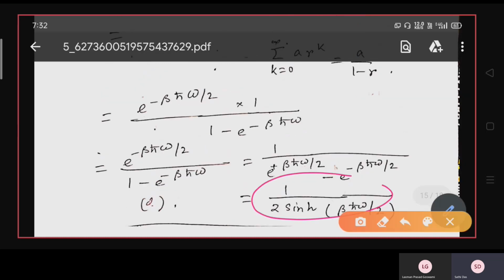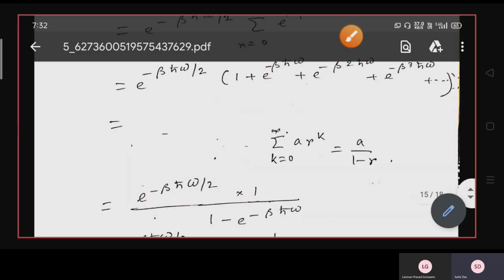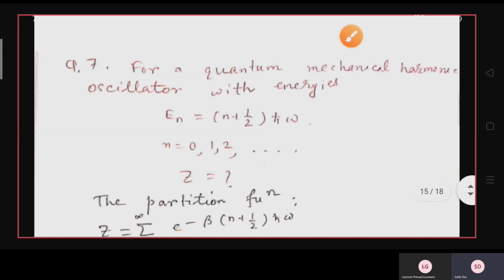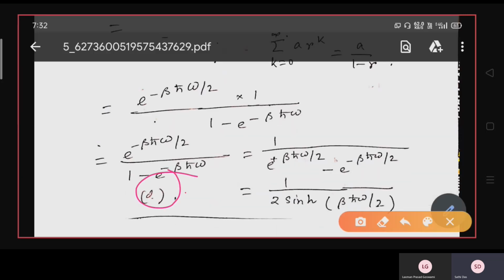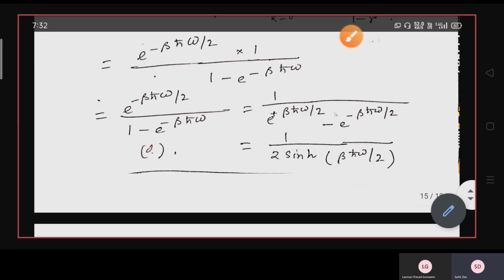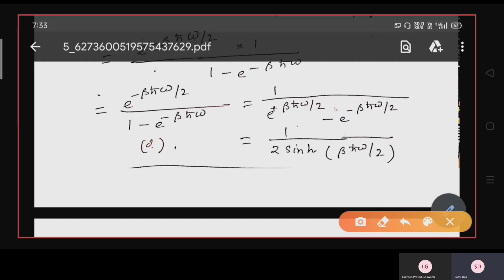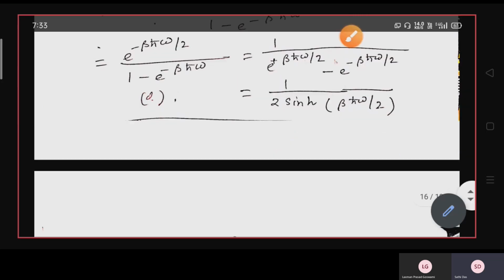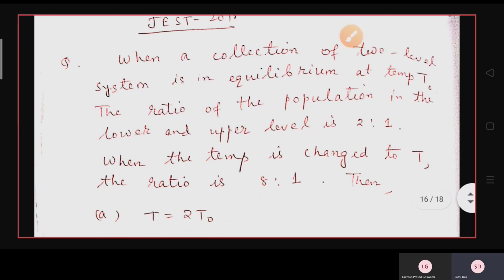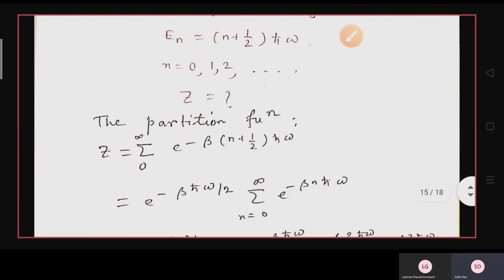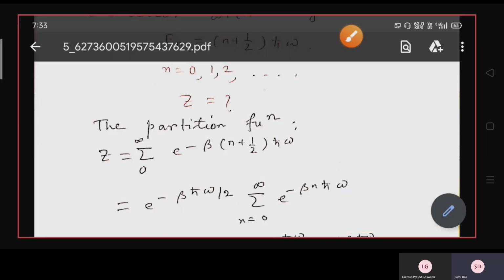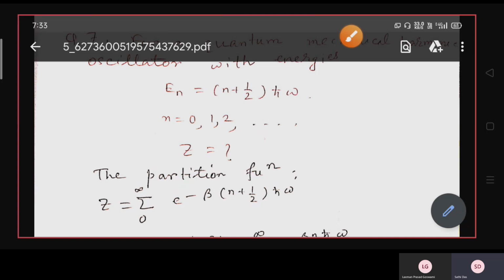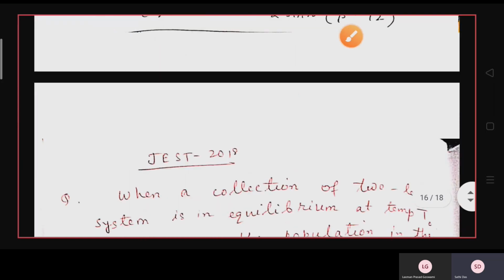Although you don't need to simplify it, because the answer here, that is answer D, is given in this form. The answer may be given in this form also, or this answer can be written as 1 by 2 into sinh of beta h cross omega by 2, inverse. Okay, it can also be an option. So, okay, friends, do you understand what you have done here? The energy levels that have been given, you just put them in the partition function formula and you simplify it, and that's all.